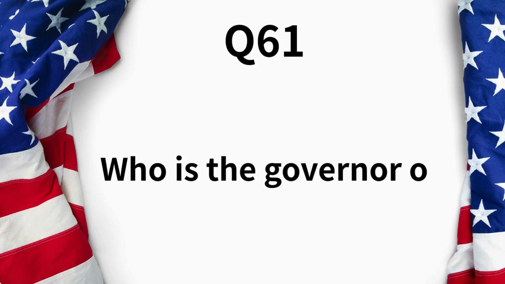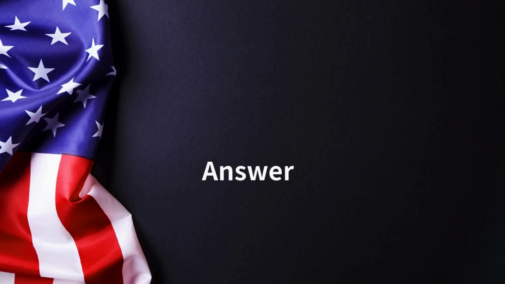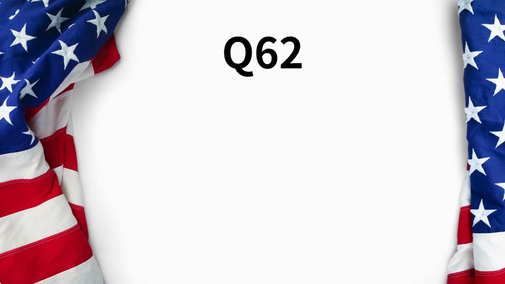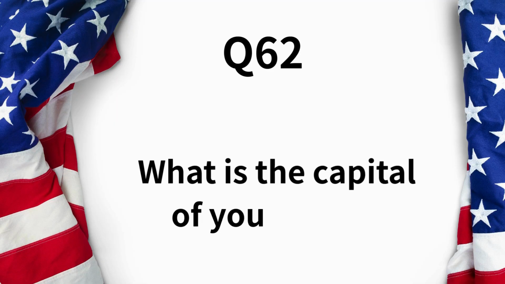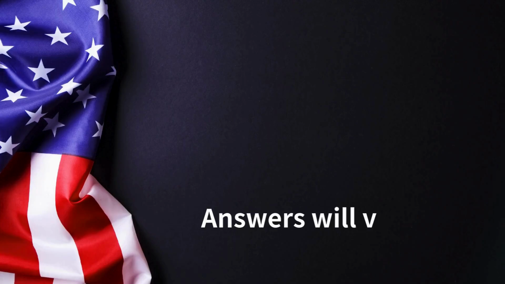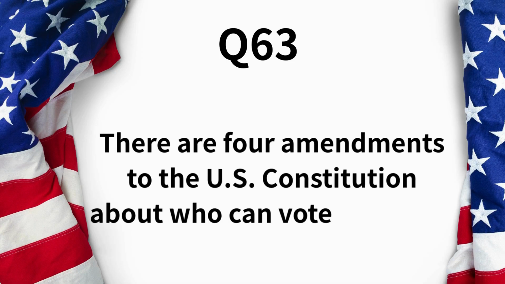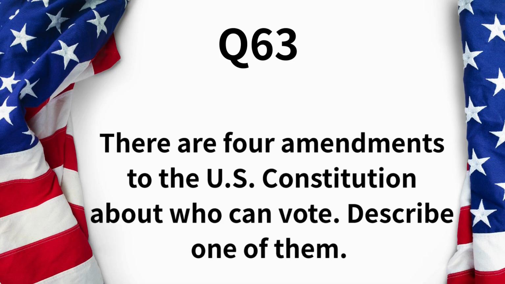Who is the governor of your state now? Answers will vary. What is the capital of your state? Answers will vary. There are 4 amendments to the U.S. Constitution about who can vote. Describe one of them. Any citizen can vote.